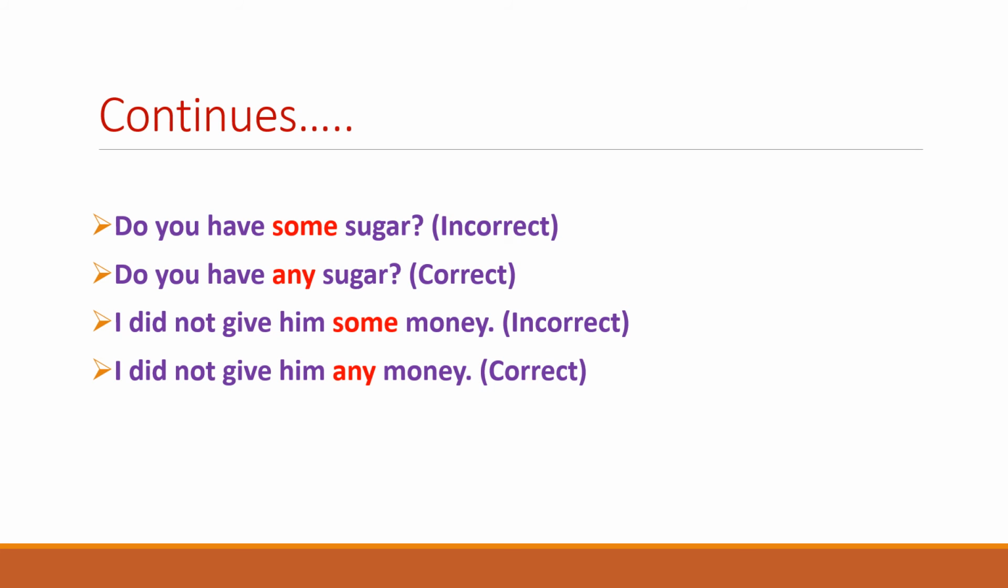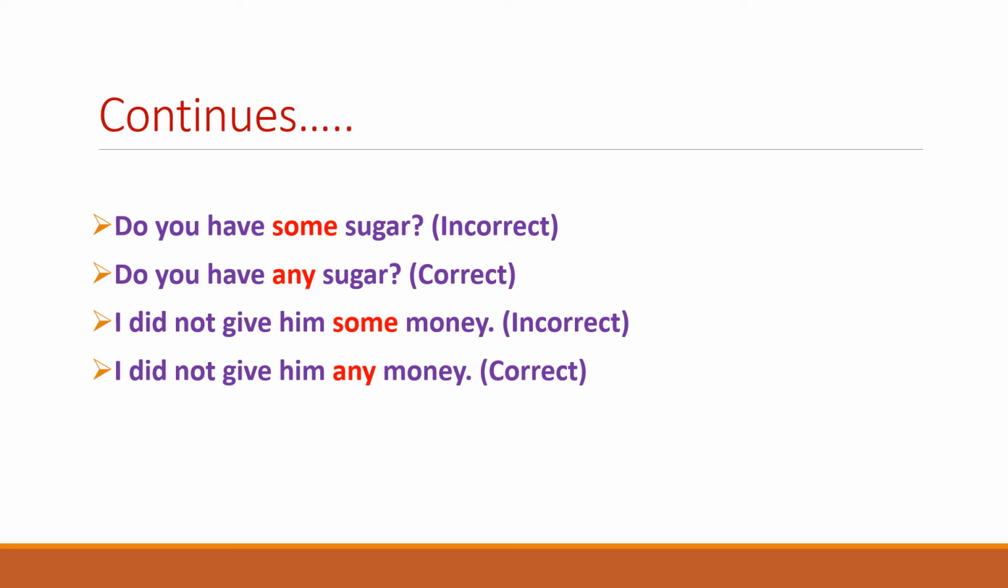The next example for this rule is, do you have some sugar? So in this sentence you can see that this is the interrogative sentence, and in interrogative sentence, for showing the quantity we have to use any instead of some. So using some is the incorrect expression here. Do you have some sugar is incorrect sentence. Do you have any sugar is the correct sentence, because this is interrogative sentence, and in interrogative sentences we use any instead of some.